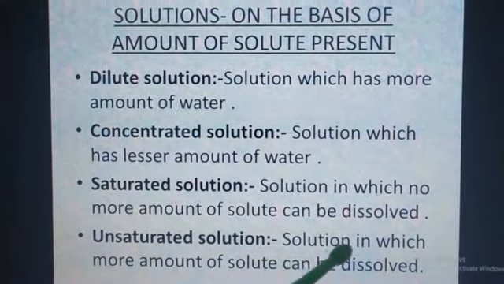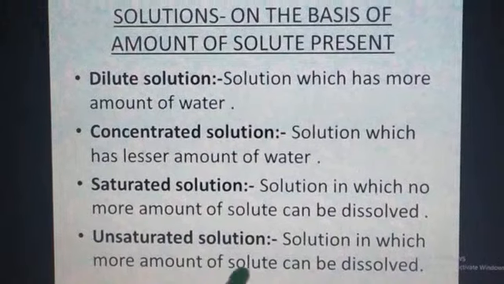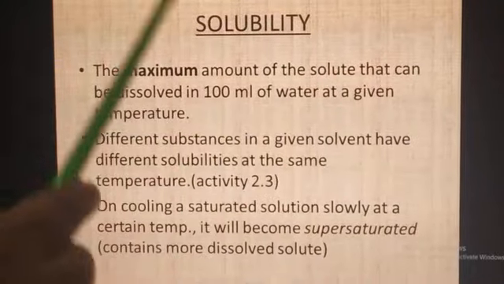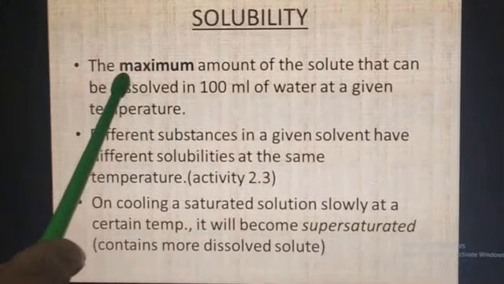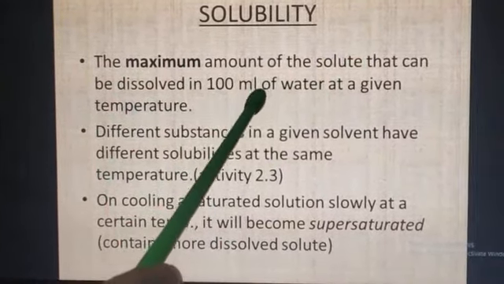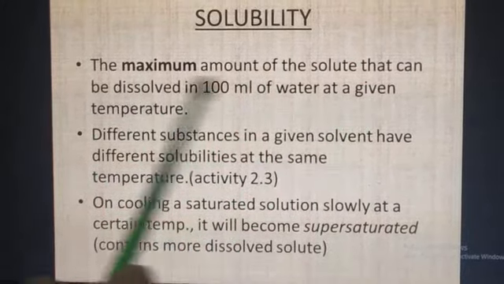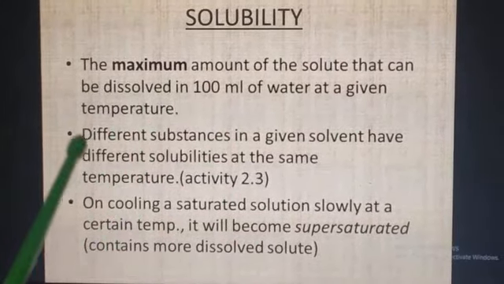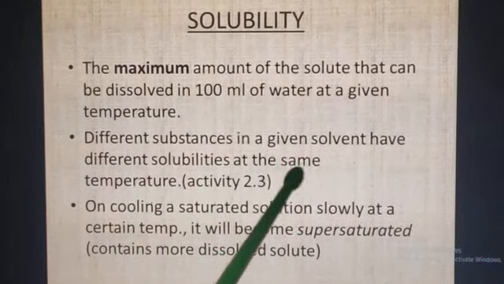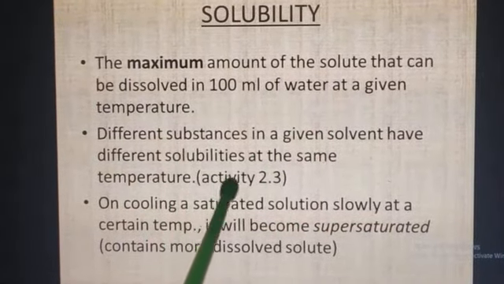Next is unsaturated solution: solution in which more amount of solute can be dissolved. Next is solubility. Solubility is the maximum amount of solute that can be dissolved in 100 ml of water at a given temperature. Different substances in a given solvent have different solubilities at the same temperature.